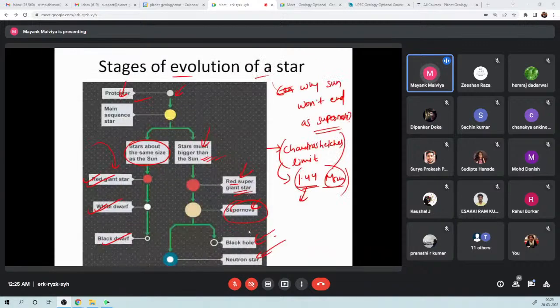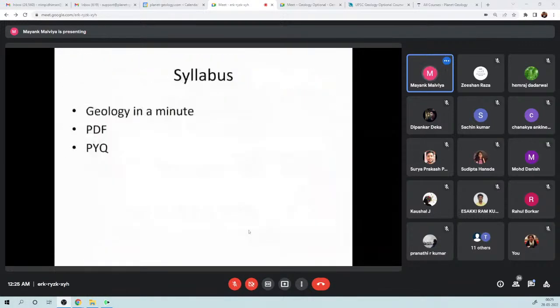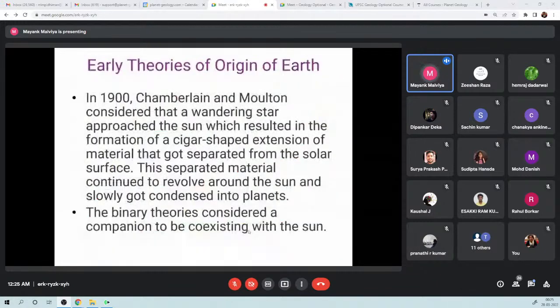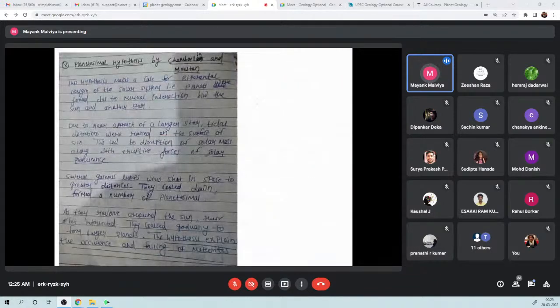So basically, what we were doing was the evolution of the solar system. There are various theories. The most accepted theory is the nebular hypothesis. This is the one which is asked in the exam, and this is what we will do. But right before this nebular hypothesis, there were some others. There was one by Chamberlain and Moulton, the biparental theory, explaining how the solar system was formed.